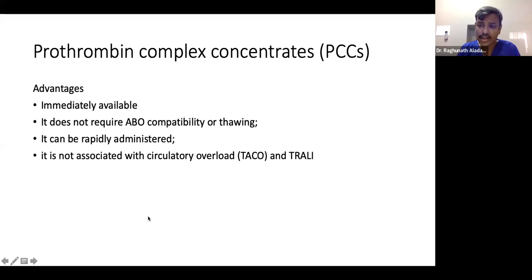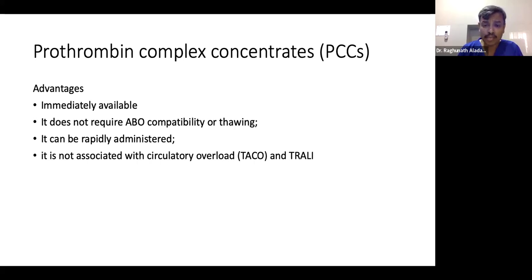So, the advantage with respect to FFP. We all know that we are using FFP widely, fresh frozen plasma. What is the difference between FFP and PCC? PCC has a lot of advantages with respect to FFP. It is immediately available. PCC comes in vials. We can use it in a very short duration. There is no need for ABO compatibility or a thawing process, and it can be administered rapidly. No need to take more time.